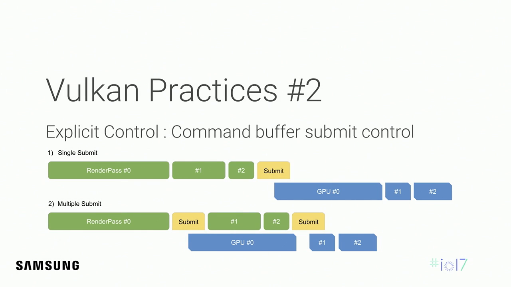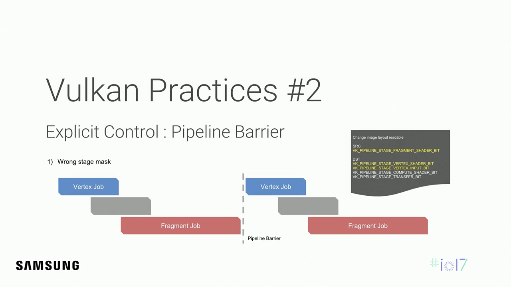Second, explicit control. You can manage precise command buffer submits, one for each render pass or one for some groups of render passes. You also can change dependencies between each pipeline stage with the pipeline barrier function. If you give a barrier between fragment and vertex stage, then every vertex stage will wait until finishing the previous fragment stage.